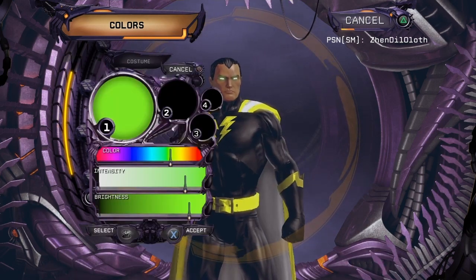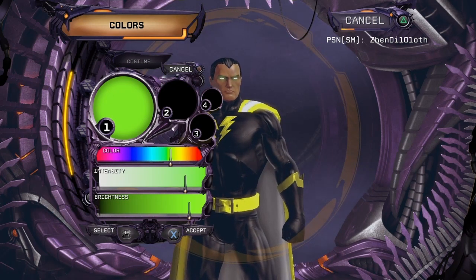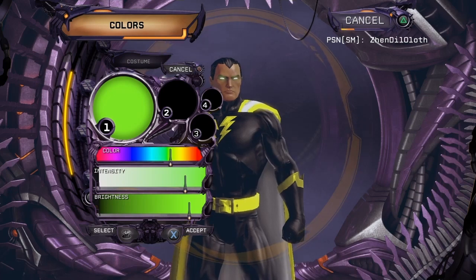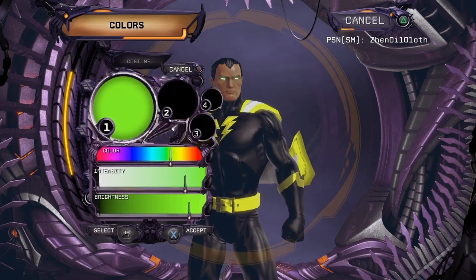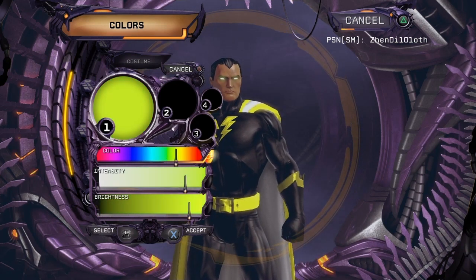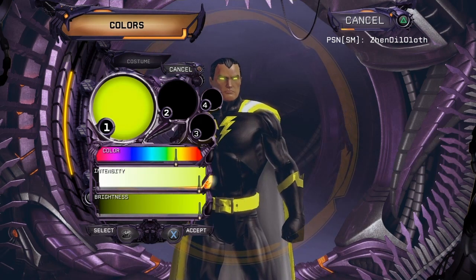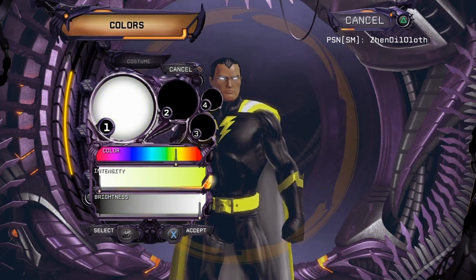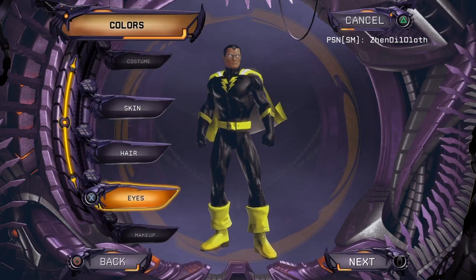And for the eyes, let's stick with... not sure why the menu is freezing on me right now. So for the eyes, I'm not sure why the menu was not cooperating. I'd be tempted to go either with some sort of yellowish effect to simulate lightning, or let's give him bright white lightning eyes. Let's go for the white eyes.